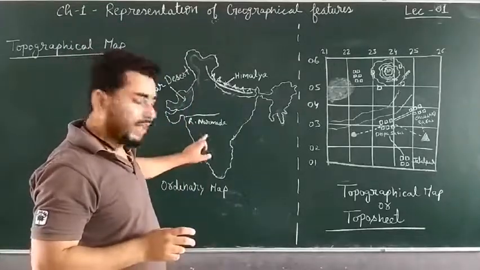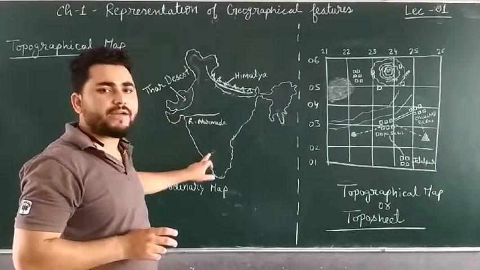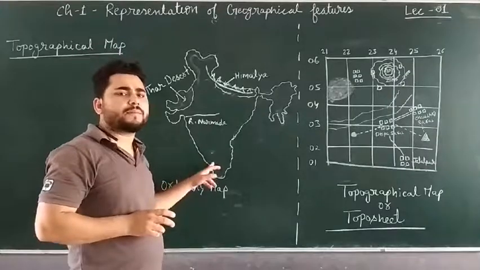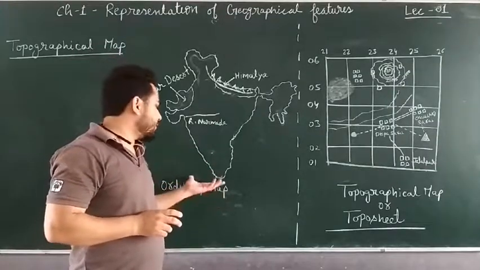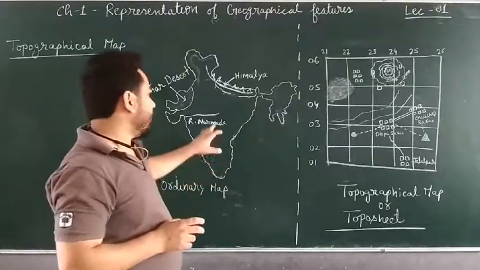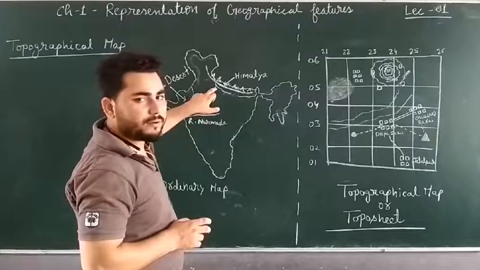Like suppose, this is India, right? Entire country I have drawn here. This is not a small area, this is a very, very big area. Clear? On a very small piece of paper I have drawn it, right? So I will not be able to get much detail of Sambal here, right?